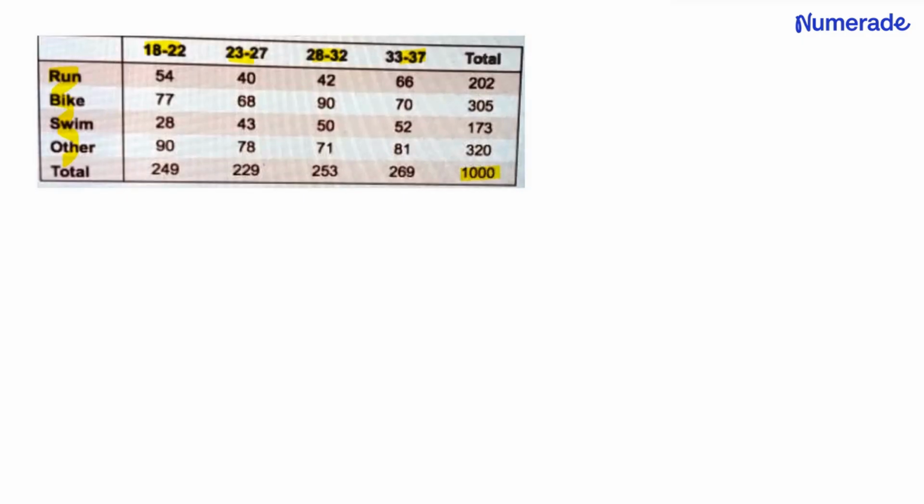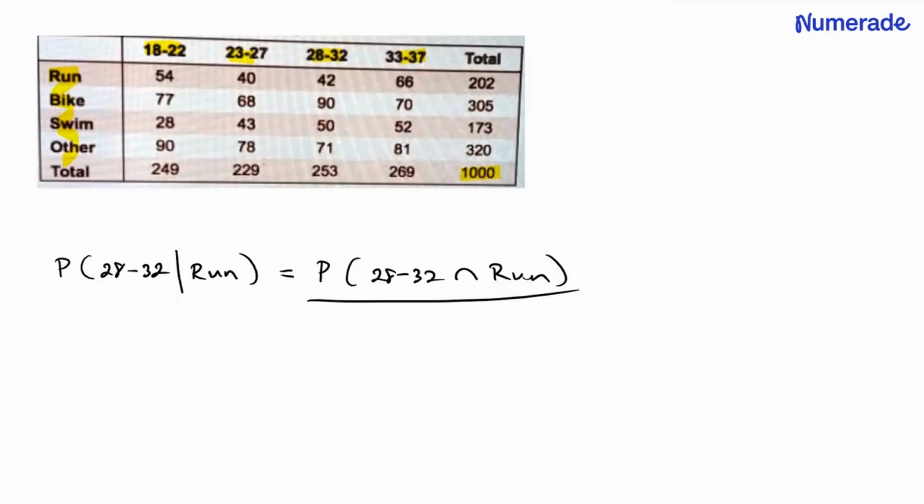So this is a conditional probability. It's the probability of being in the 28 to 32 year age class, given that she prefers running. So to calculate this, we can apply the multiplication rule for probability. This is equal to the probability of being in the 28 to 32 year age class and preferring running, divided by the probability of preferring running.